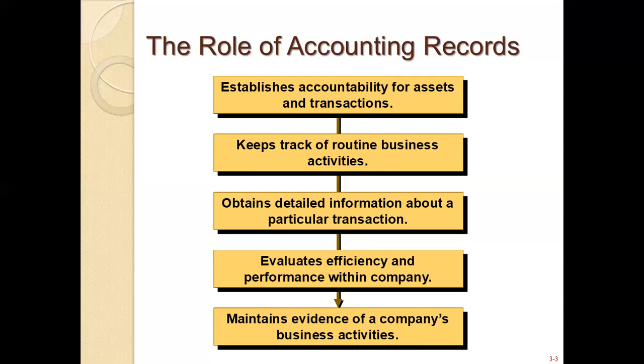Obtain detailed information about a particular transaction, which is part of your investigation. If the transaction is fine, it will have the correct amount. And evaluate the efficiency and performance of the company, because we create all this information so that company performance will be better and we can make efficient decisions and maintain evidence of the company's business activity.